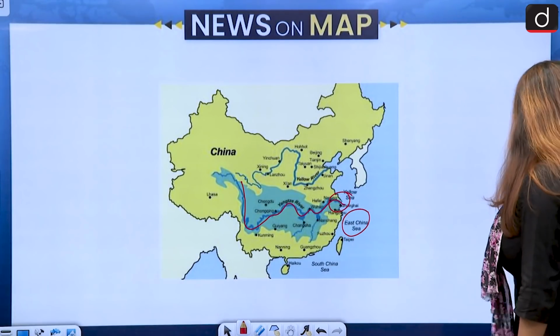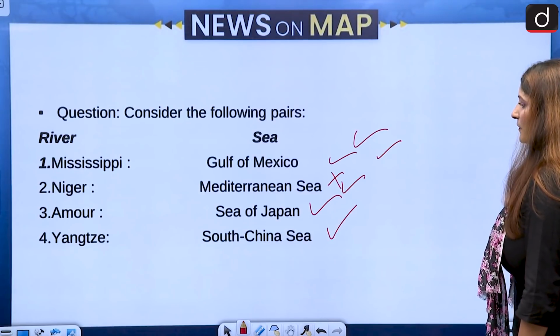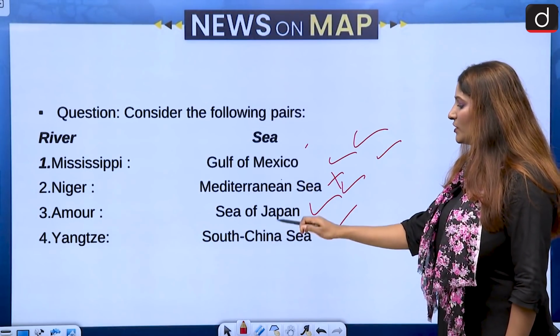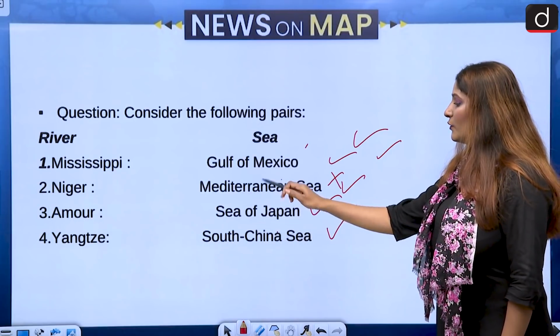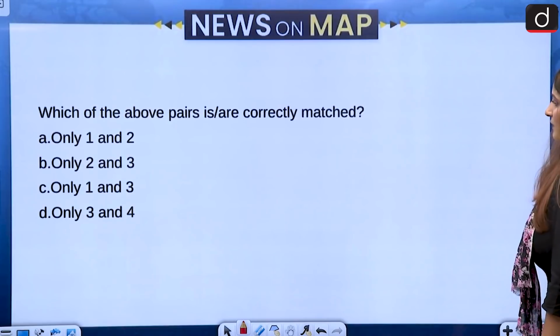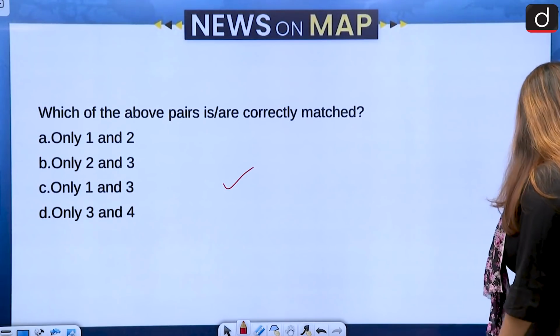So as you can see, only the first and the third, Mississippi and Gulf of Mexico, not Niger and not Yangtze. These two are not correct. Sea of Japan is correctly matched with Amur and the first pair. So first and third are going to be our correct answers over here. Alright, let's move on to the next set of questions.